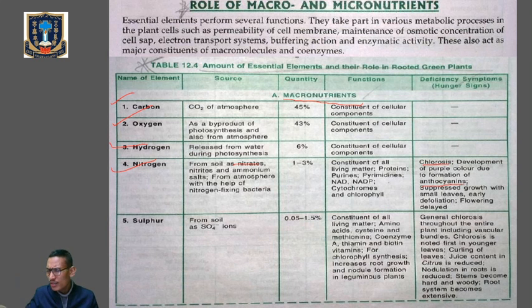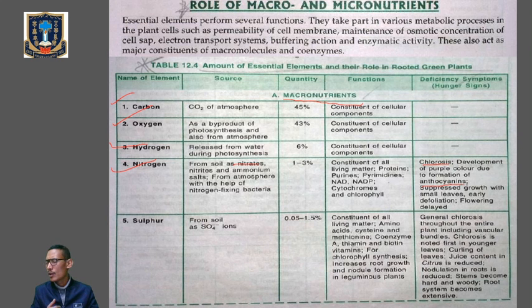Other symptoms include suppressed or stunted growth, where the plant cannot grow properly, small leaves, and early defoliation, that means shedding of flowers and leaves, and delayed flowering. Flowers will be late in the plant. So these are the deficiency symptoms in plants in case of nitrogen deficiency.